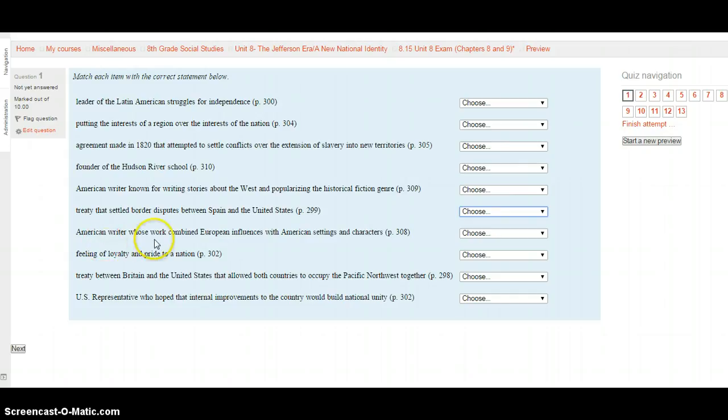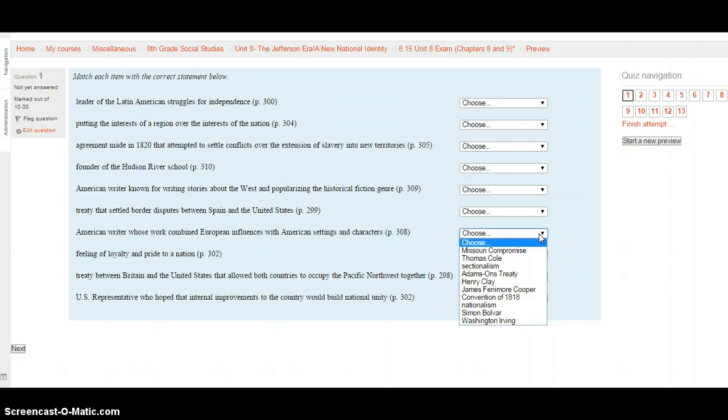Who is the American writer whose work combined European influences with American settings and characters? Page 308. Your choices are Missouri Compromise, Thomas Cole, sectionalism, Adams-Onis Treaty, Henry Clay, James Fenimore Cooper, the Convention of 1818, nationalism, Simón Bolívar, or Washington Irving. Three left in our matching.